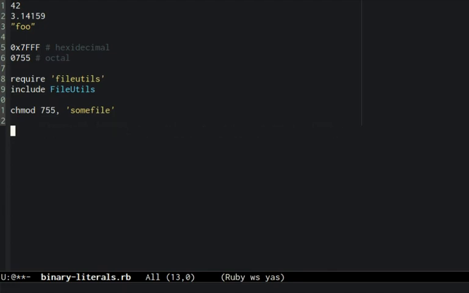I don't know about you, but even after all these years of Unix, I still have some trouble translating octal numbers into permissions, and vice versa in my head. This is one place binary literals can come in handy. Let's take a look at the previous example, only using a binary literal this time.